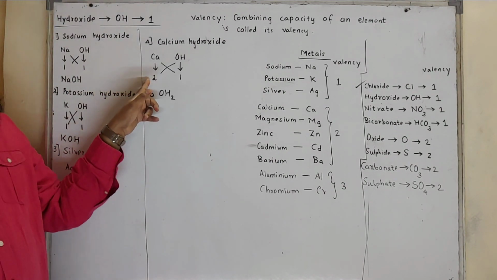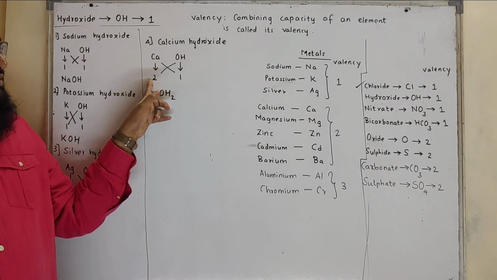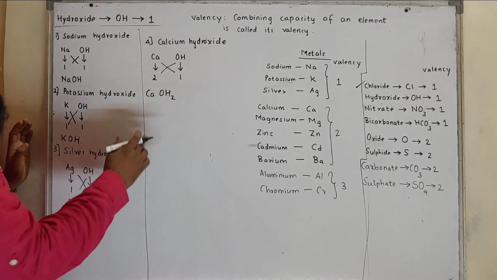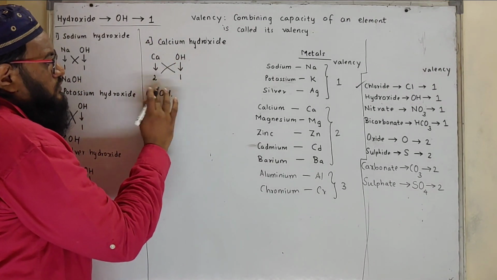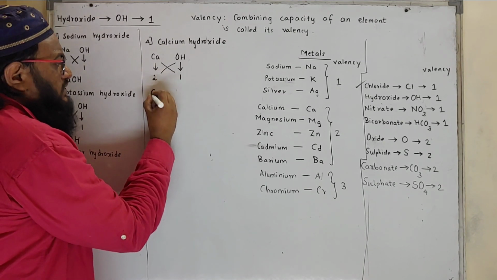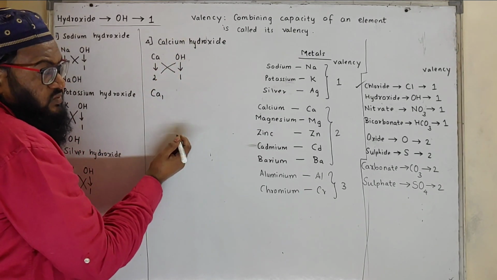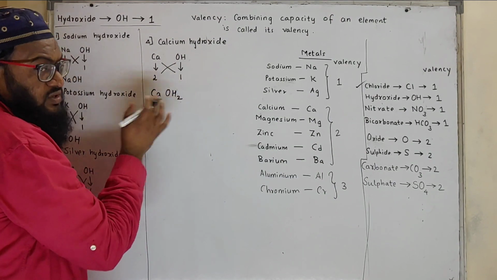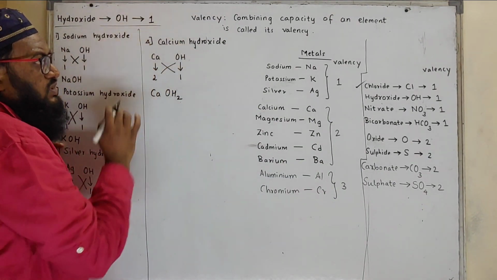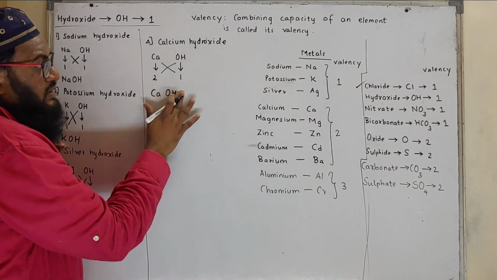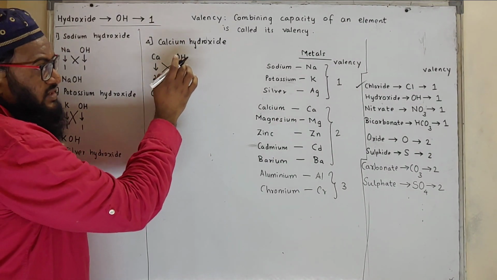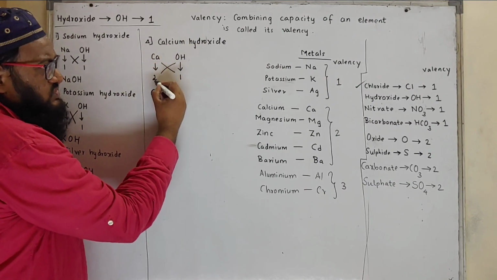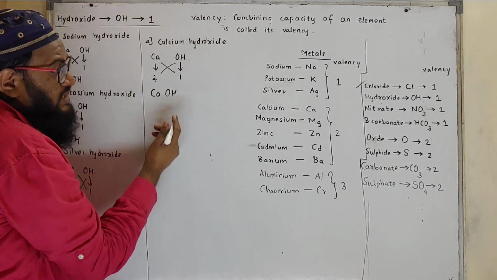Because if you write it this way, OH2, it means 2 is only for hydrogen, but 2 is for both hydrogen as well as oxygen. It is not a single element, it's a group of elements. Both should be 2.